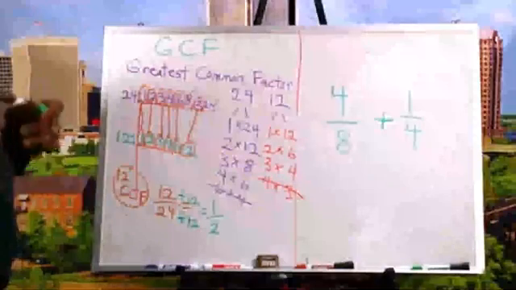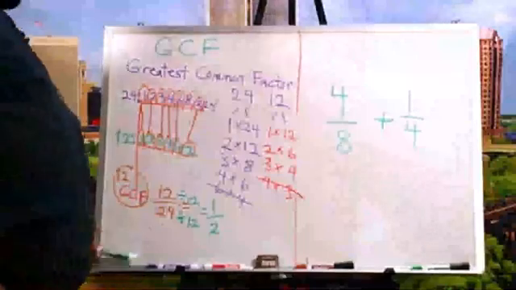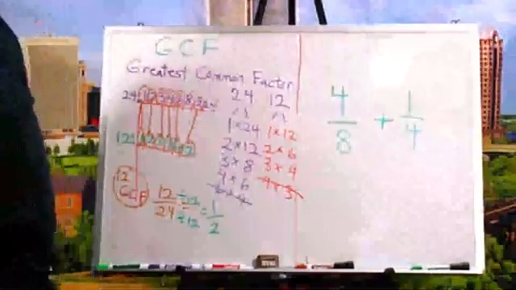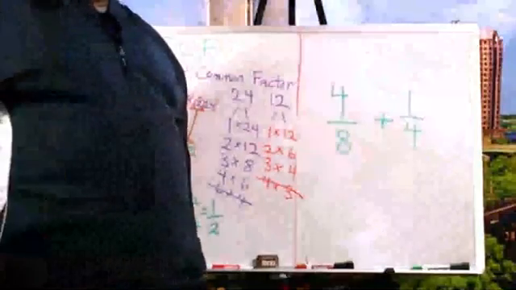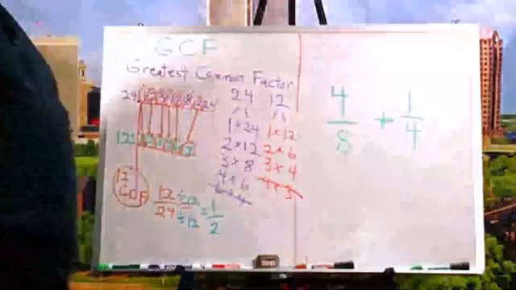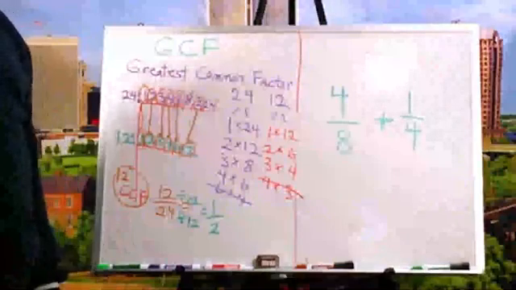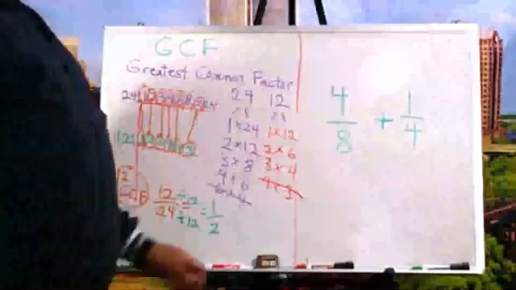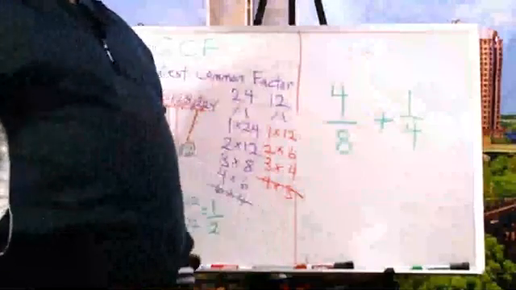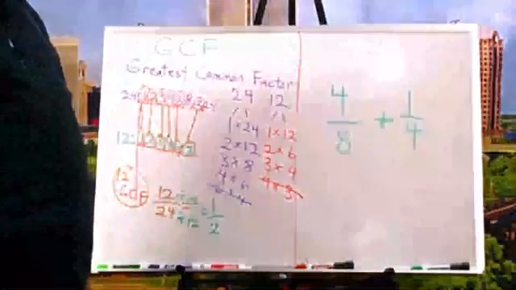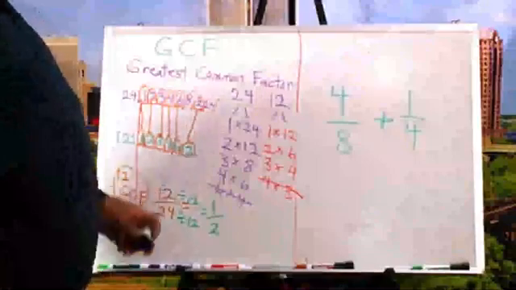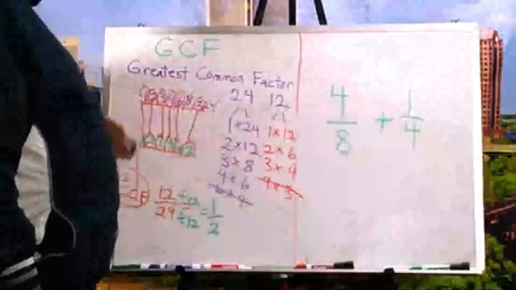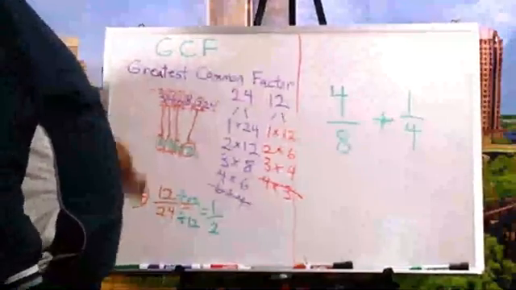So that's what we're doing here when we find our GCF, which is called our greatest common factor. Okay? So we use the greatest common factor when we simplify or reduce. Yeah, it's a lot of work, and that's why a lot of people don't like these fractions. But tonight I want to show you and open your eyes so you can see that, hey, with practice, you too can learn these steps right here.